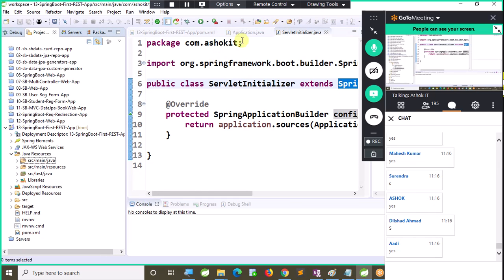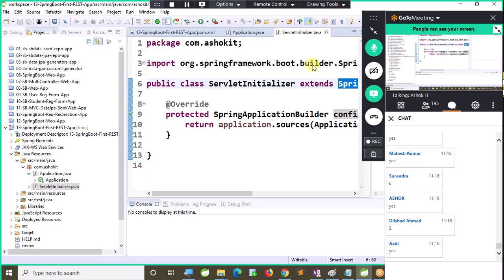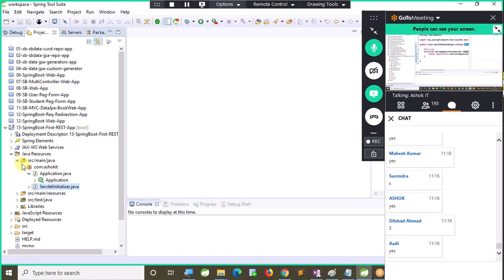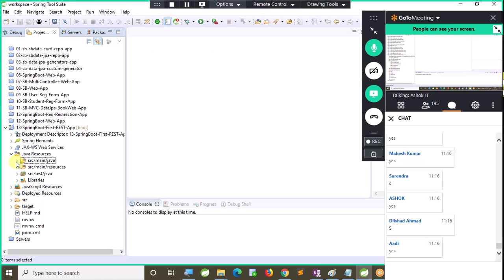Fine. Now I want to create a distributed component. Can you tell me how to create a distributed component? I want to develop a REST component now. Can you tell me how I can create a REST component? Create a class by using an annotation called @RestController. What is @RestController? It is a predefined annotation in Spring MVC to represent our Java class as a distributed component.